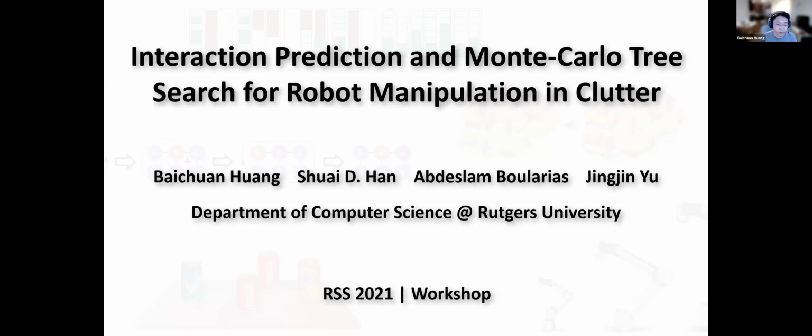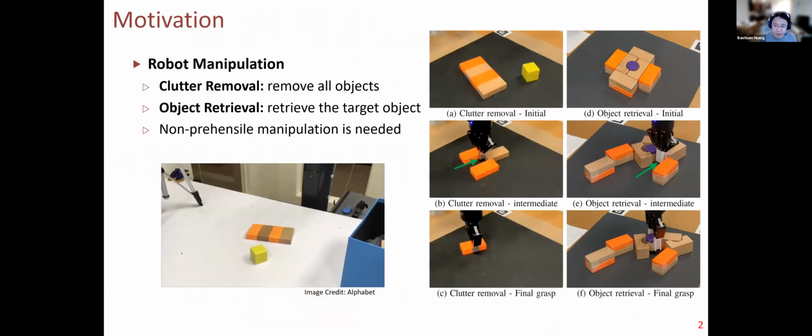Yeah, hello everyone. So in this presentation, we propose an interaction prediction network and fuse it with Monte-Carlo tree search for solving robot manipulation problems. Robot manipulation is a large topic. In this work, we are mainly focusing on how non-prehensile manipulation, such as pushing, could help to solve the problem.